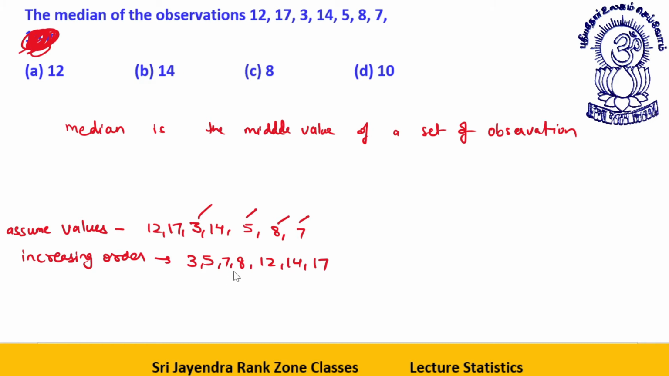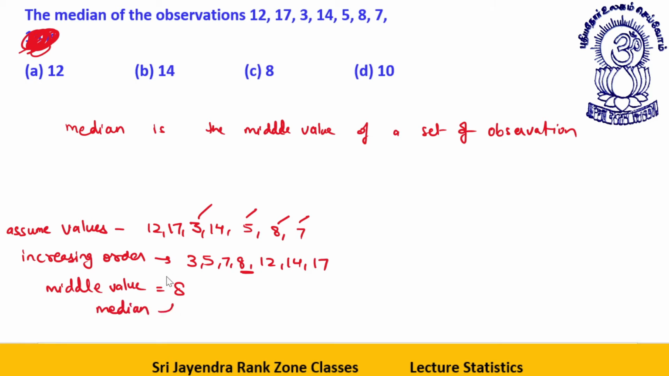So here, what is the middle value? The middle value is the one located in between, with three values to the left and three values to the right. So this is the middle value. This is 8. This is the median.